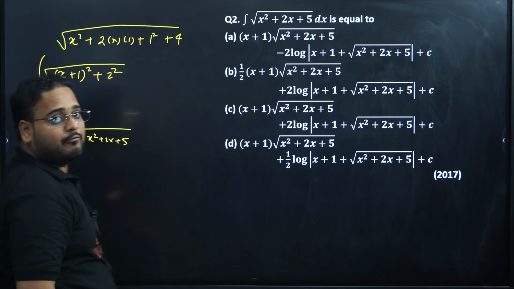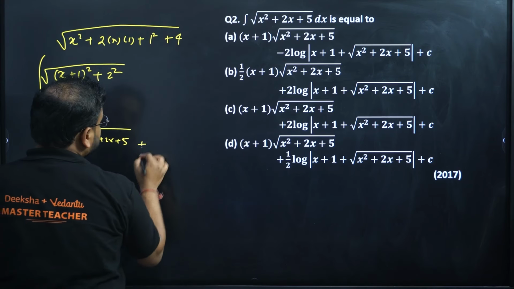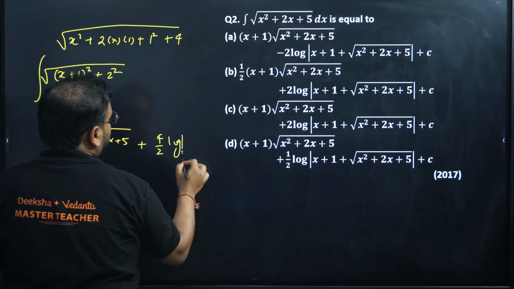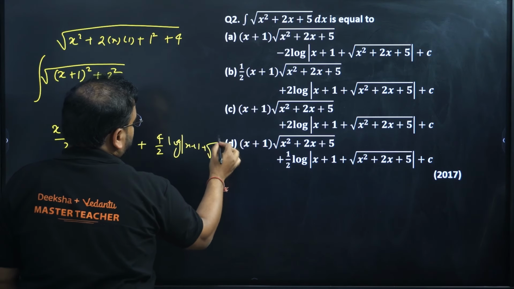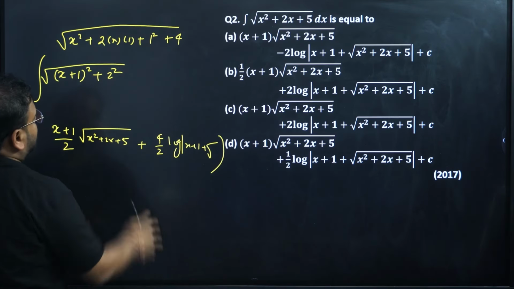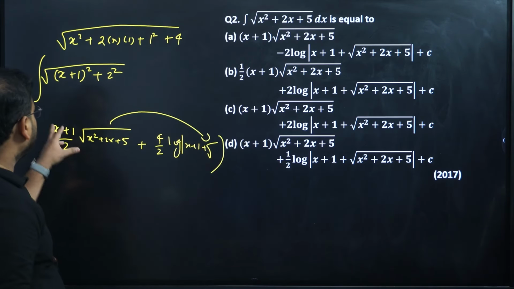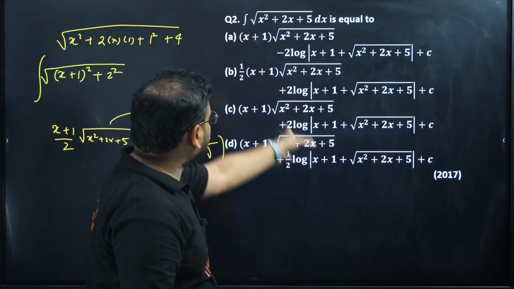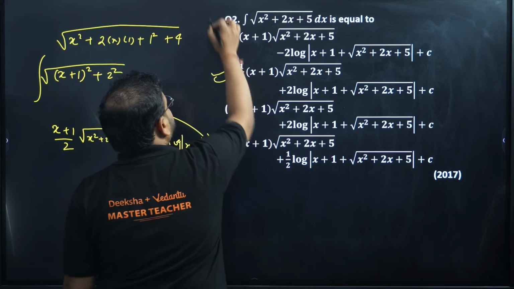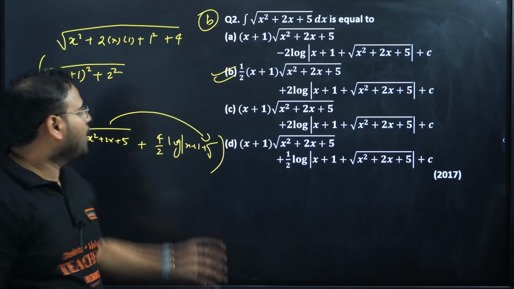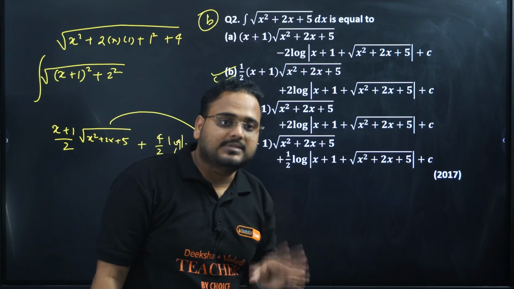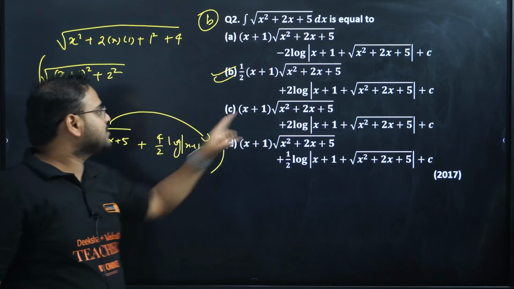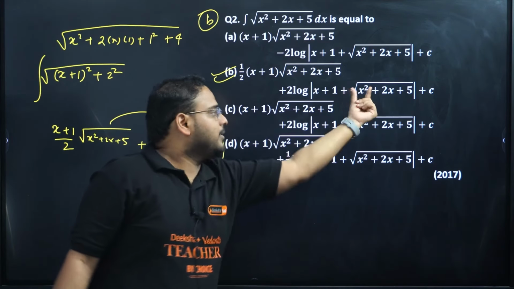Then you'll have a square by 2. So in this case a square is 4, so 4 by 2, and the log function will repeat with x plus 1 and the same root. Please check. So my answer is nothing but x plus 1 by 2 this root. The other forms don't have x plus 1 only, so option B is the only correct choice. As I said, the only step is to make the perfect square. The rest will be very, very simple and easy to get. x plus 1 by 2, the same root repeats from here, and 4 by 2 is 2, log of x plus 1, and the same root repeats.